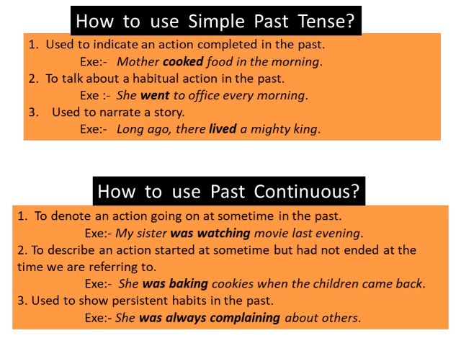When we talk about a habitual action in the past, that is also in simple past tense. Like she went to office every morning. That is her habit. But you are talking about in the past. So this is a past action we are talking about. So we are supposed to write it in simple past tense.